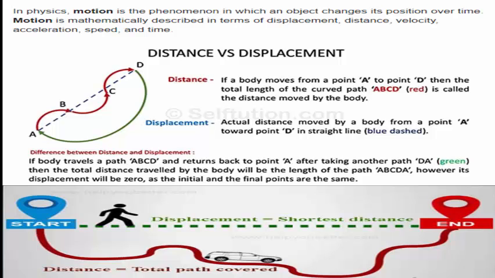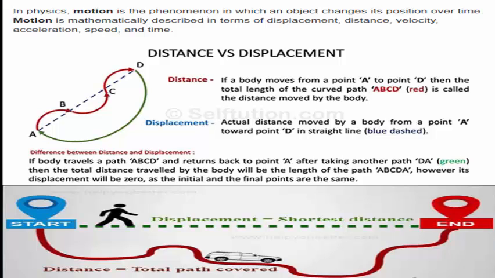The displacement is the actual distance moved by a body from point A toward point D in a straight line, and that is indicated by the dashed blue line.